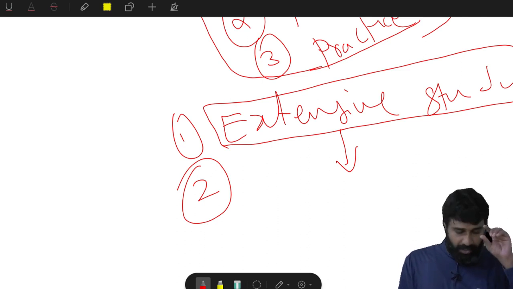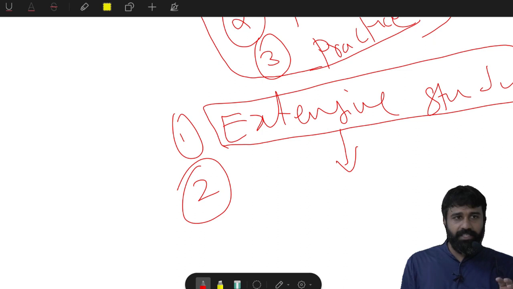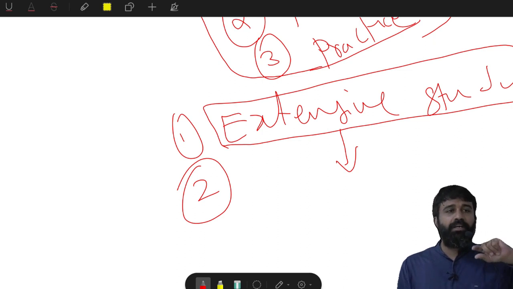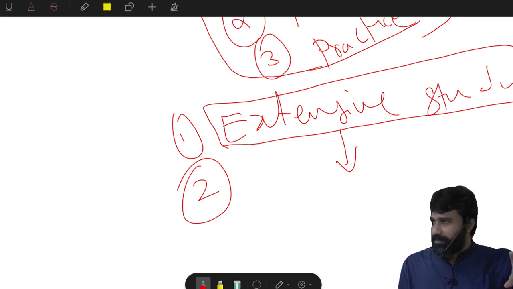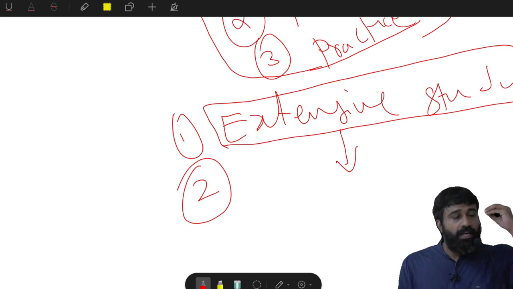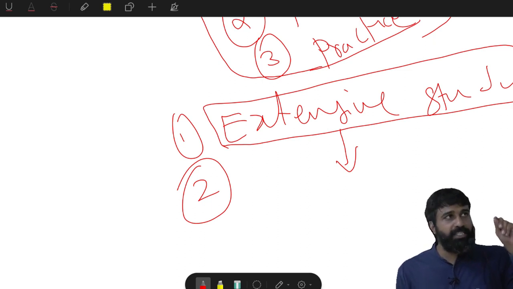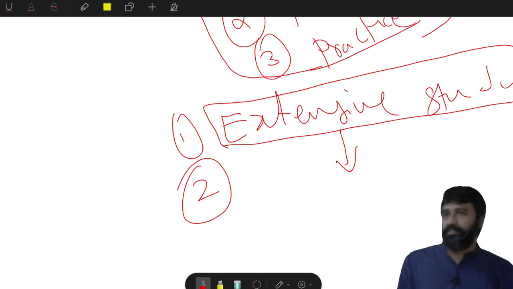So the major thing you need to develop is your originality, how much your mind is prepared for unprepared questions. Your ability to answer unprepared questions is your ability to clear the exam. That is the demand of the exam nowadays.